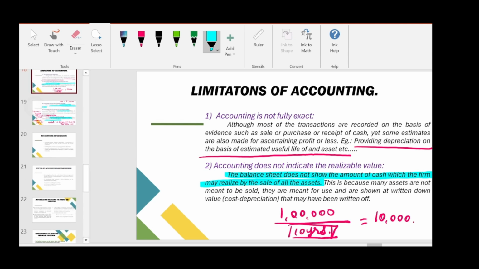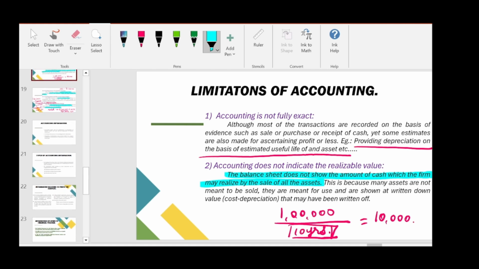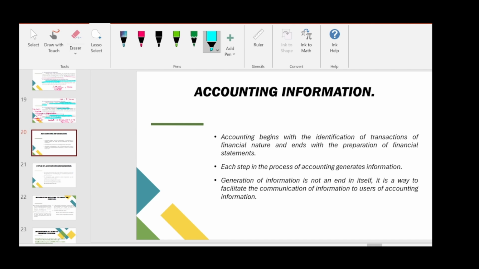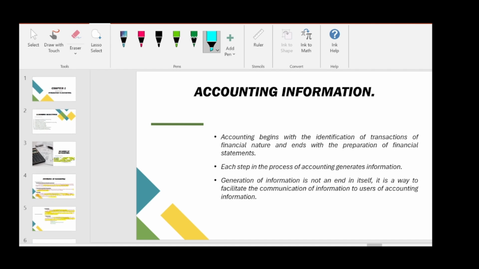I hope everything is clear till this. So in the next class, we will start with the topic accounting information and types of accounting information. So I hope every topic is clear till this.